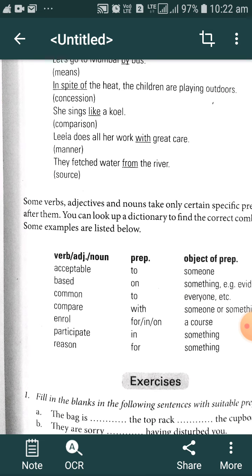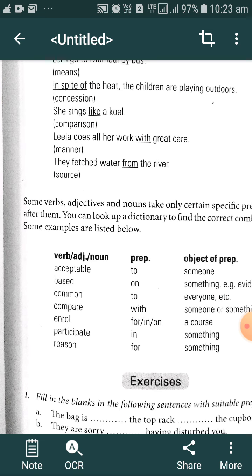We can go to the dictionary and find out many more prepositions and their uses, and that is the only way to get mastery while using prepositions. When you expand your reading, at that time you get much more information about using prepositions. By reading only rules about prepositions, we cannot get mastery of using them.